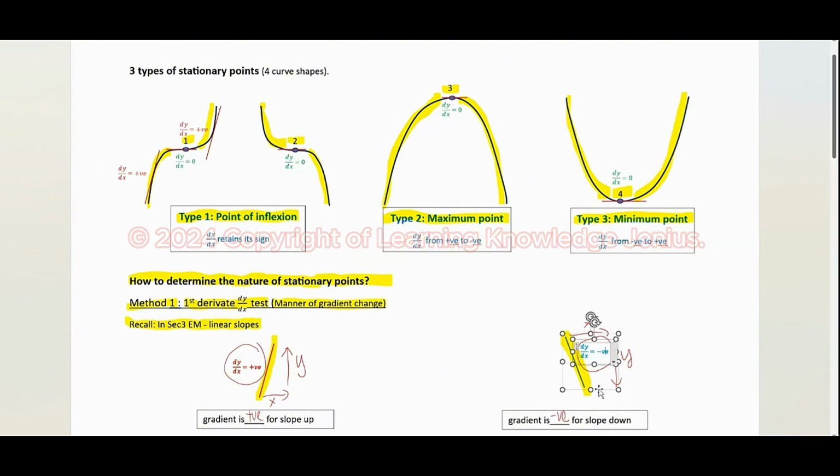I'm going to apply this linear slope to curve 2. And we can observe that curve 2 has the negative gradient. So in conclusion, it means that for the point of inflection, dy/dx does not change its sign.